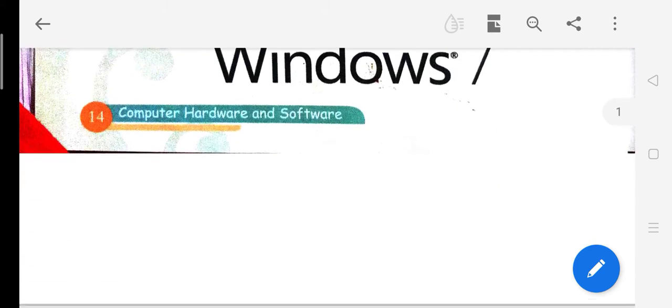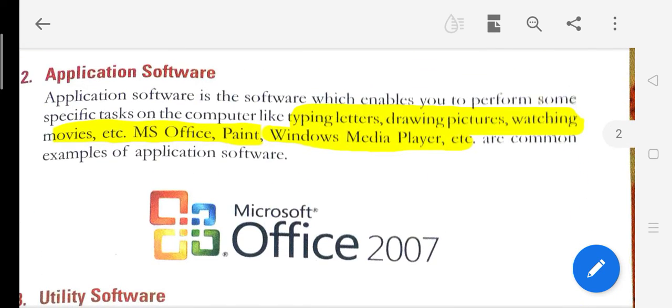Now come to the next one, application software. So what is application software? Application software is a software which enables you to perform some specific task on the computer. Enables means able us to perform some specific kind of task on the computer, like typing letters, drawing pictures, watching movies, etc.